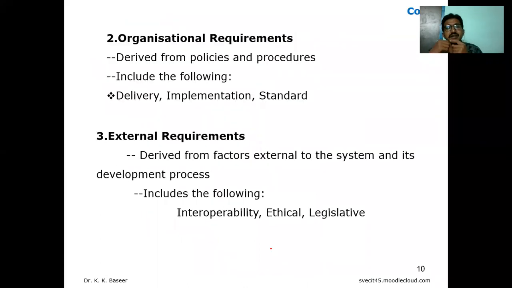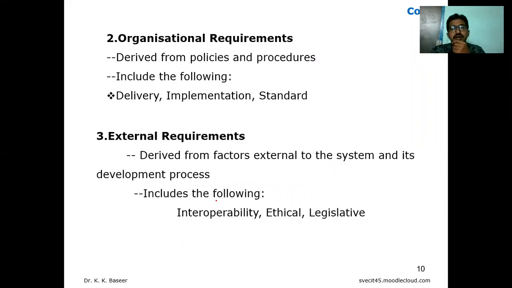The second category is organizational requirement. The name itself talks about the organization. It is derived from policies and procedures. It includes delivery to the customer, implementation, and standards.